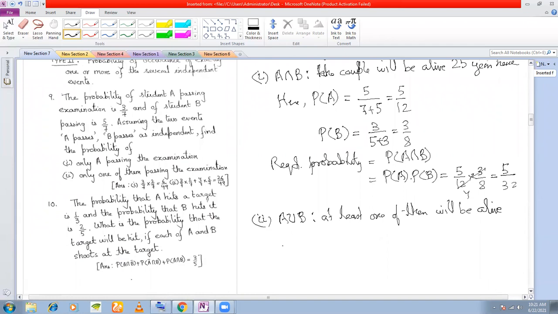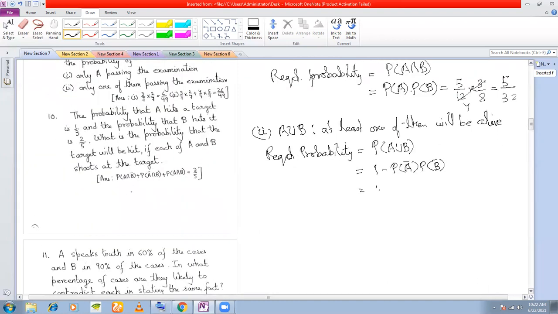So we need to calculate the probability of A union B. From the working rule, it is equal to 1 minus P(A bar) into P(B bar).